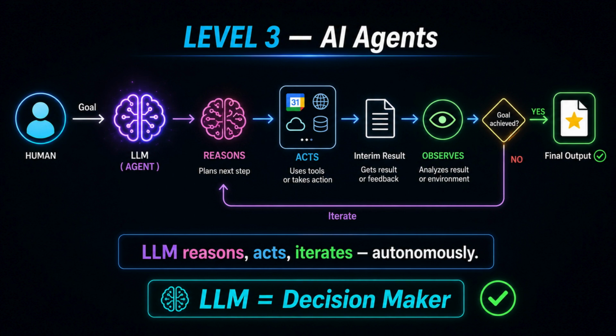Level 3, AI agents. The agent receives a goal. The LLM reasons how best to achieve it, takes action using tools, observes the interim result, decides if more iterations are needed, and produces a final output. The key trait here: the LLM is the decision maker.